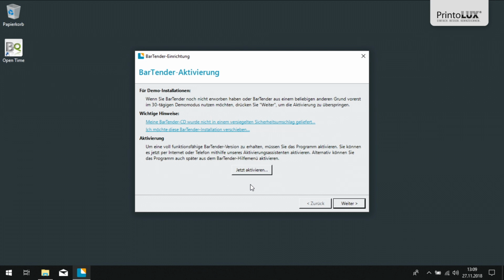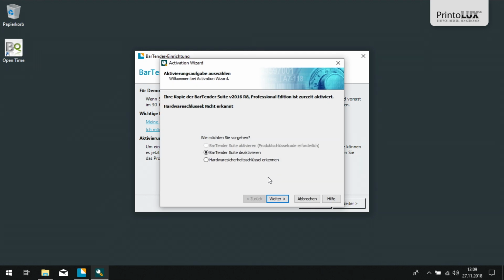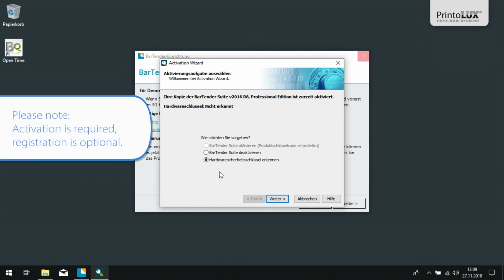In my case, I want to activate it now, so I click on the button. BarTender asks me here if I have a hardware key. In our case, this is the USB dongle. So I now connect it and click on Next. Please note, activation is required. Registration is optional.